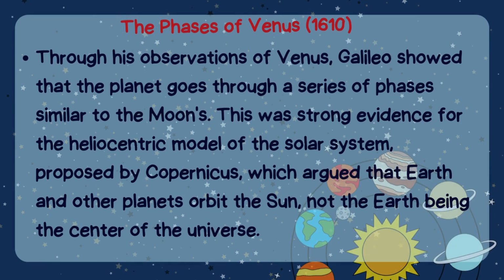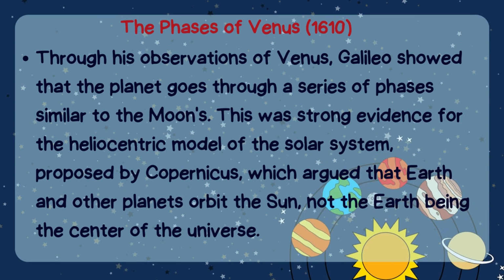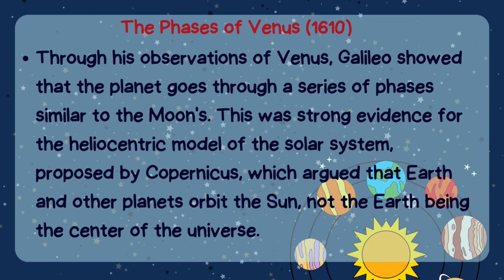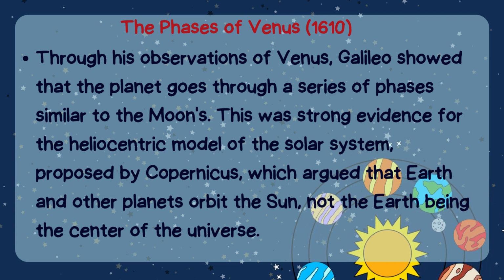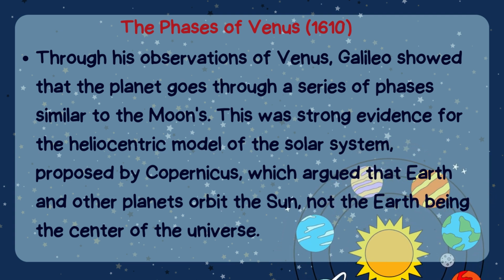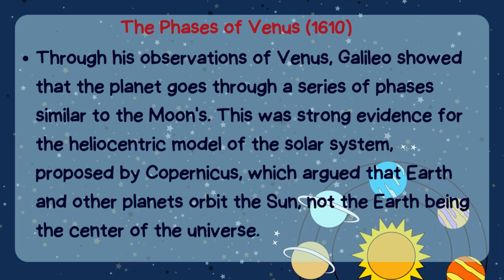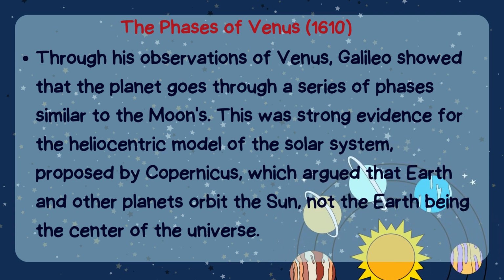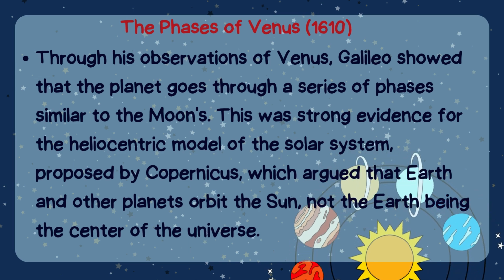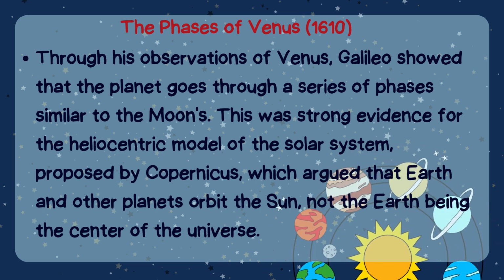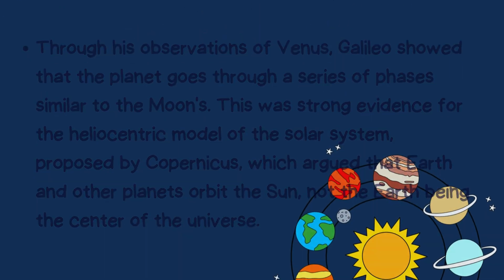The phases of Venus. Through his observations of Venus, Galileo showed that the planet goes through a series of phases similar to the Moon's. This was strong evidence for the heliocentric model of the solar system proposed by Copernicus, which argued that Earth and other planets orbit the Sun, not the Earth being the center of the universe.